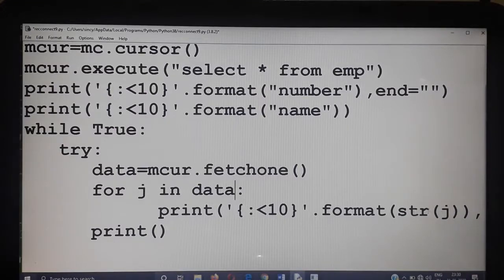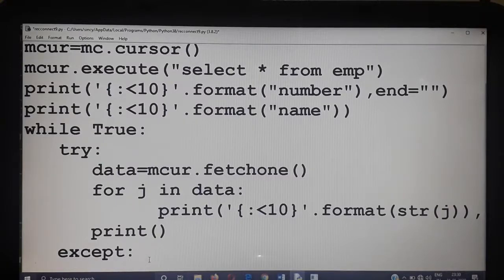Can you say what is the purpose of this str? I didn't mention that anywhere here. Actually the data is in the form of a tuple. From that I am extracting, and it's converted into a string and displayed on your screen. Next, try, and I didn't use the except block. It is except.